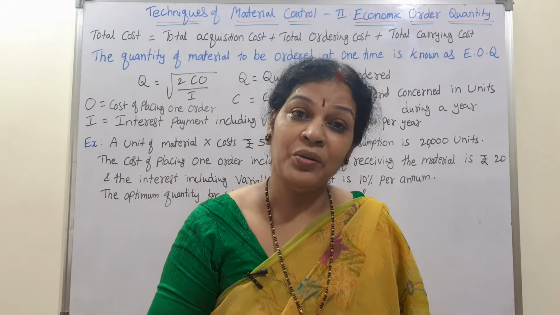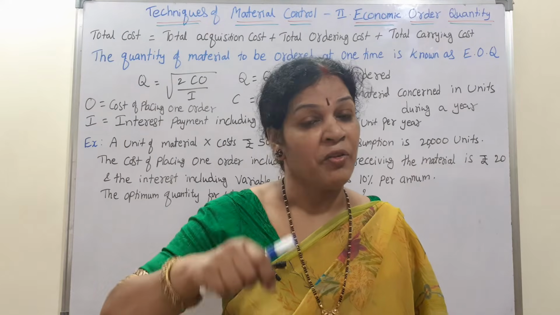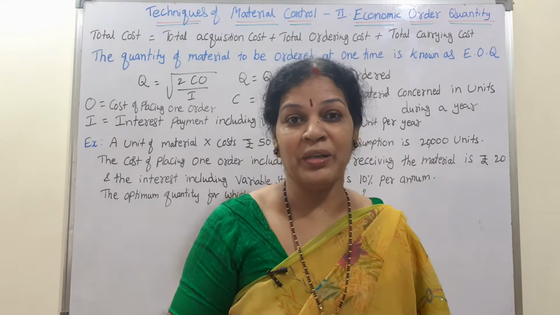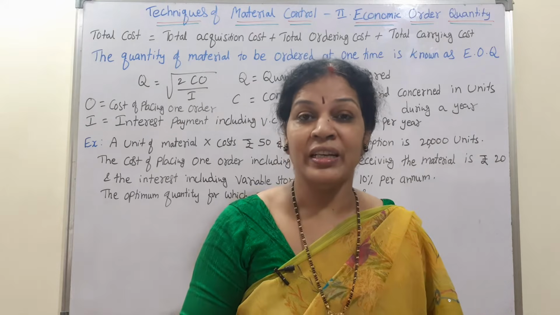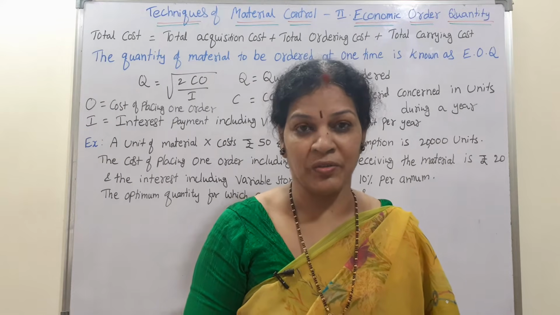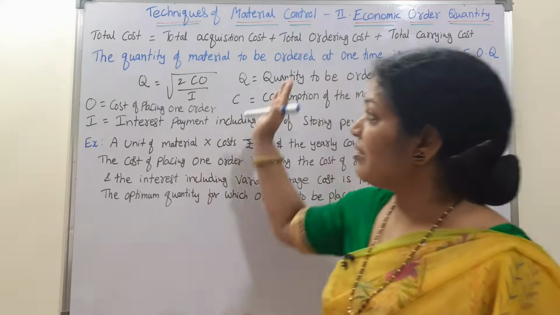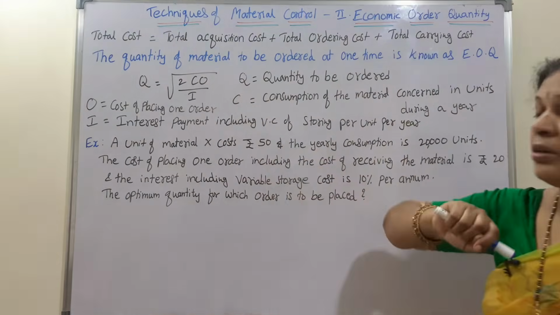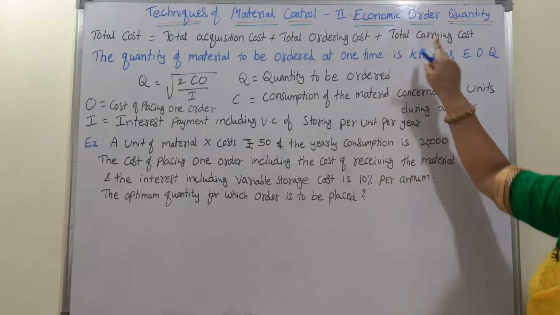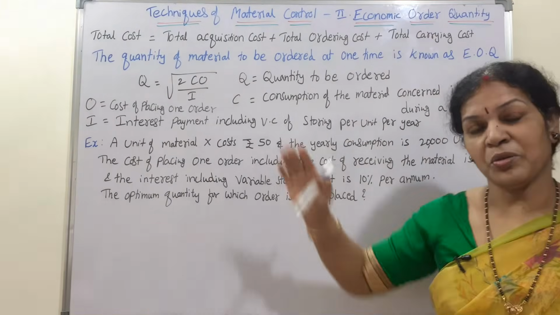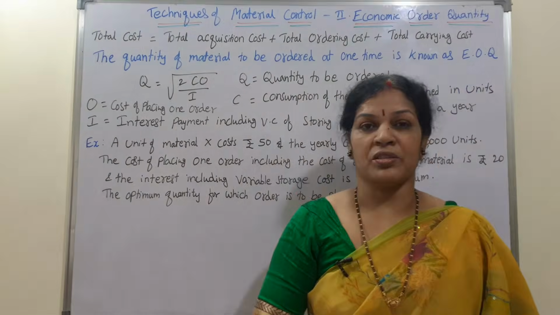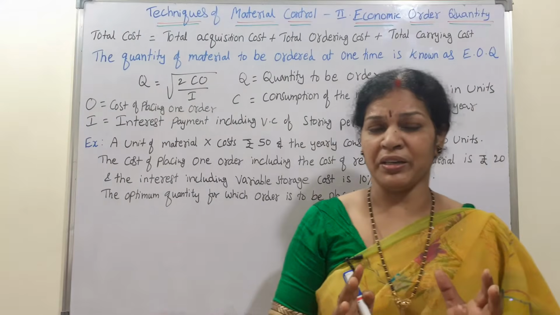So we have to decrease this carrying cost. When we minimize this carrying cost, automatically that makes a lot of difference in our production and the cost of production. So what is total cost? Total acquisition cost plus total ordering cost plus total carrying cost, together we say it as the total cost. You must have an understanding of this.